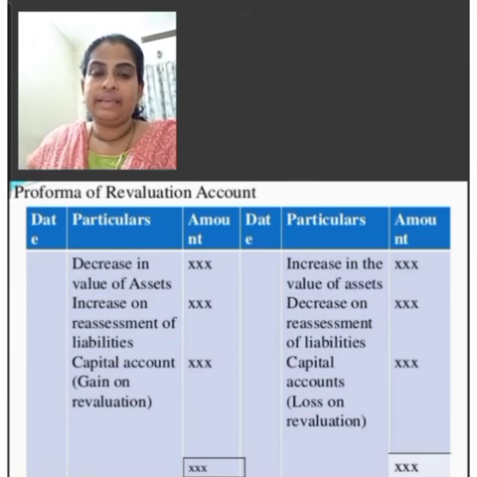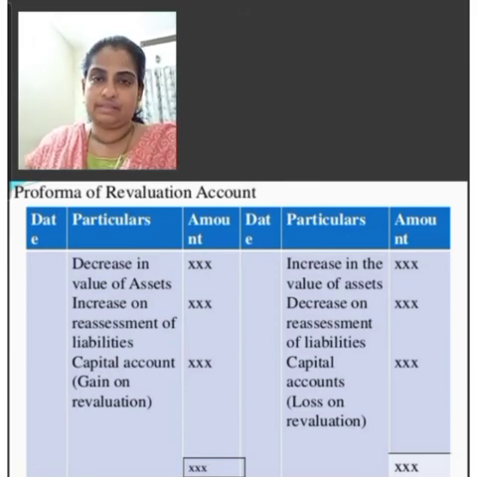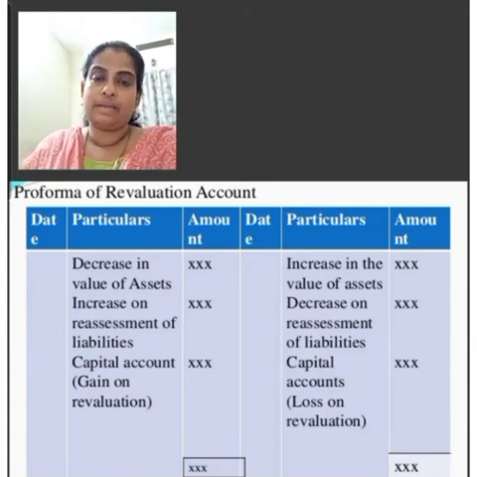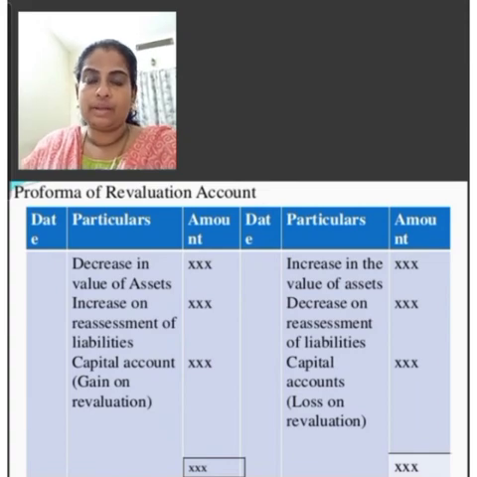Then if there is any increase in the value of assets, for example in debtors account there is a balance of 20,000 and during the current year there is a balance of 40,000. That means there is an increase of 20,000 in debtors account. So record the transaction on the credit side.